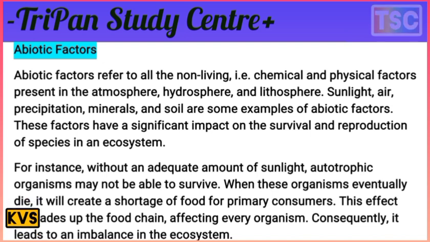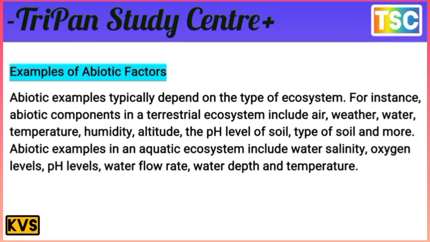That's important here. The biotic factor is important, but the abiotic factor is the most important. The abiotic primary sources are sunlight, air, precipitation, minerals and soil. These are the primary factors. That's an important point for the exam view here. And examples of abiotic factors are typically dependent on the type of ecosystem.